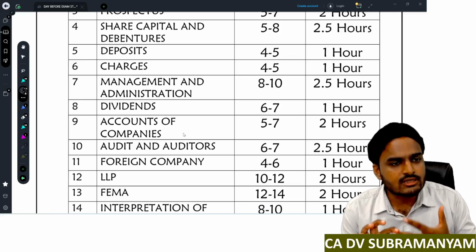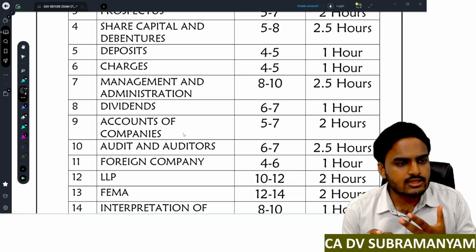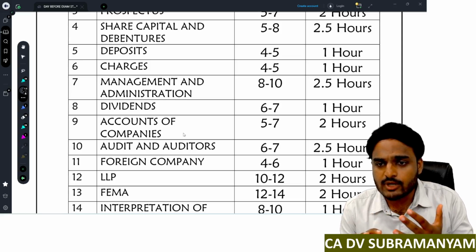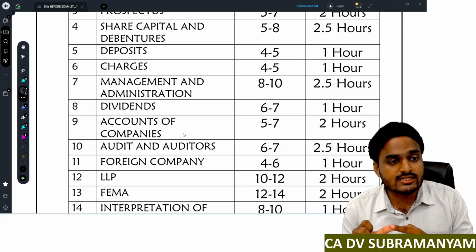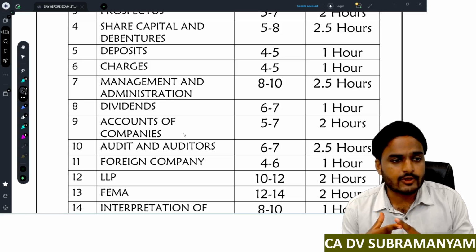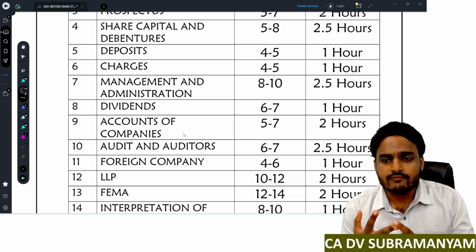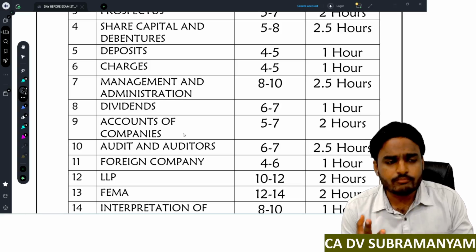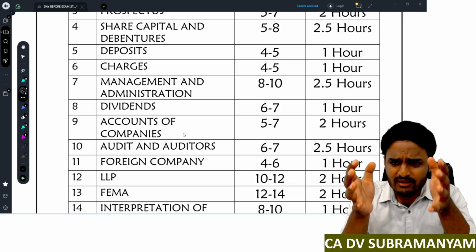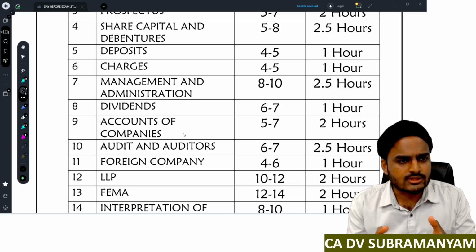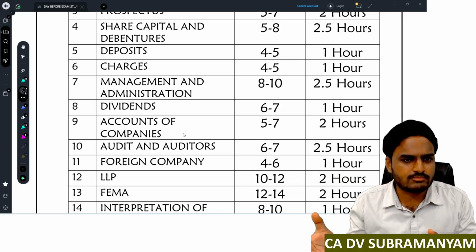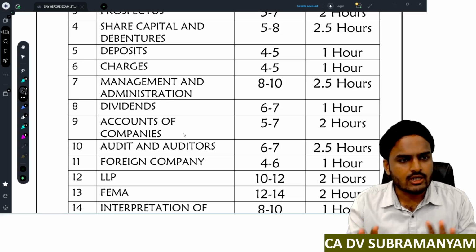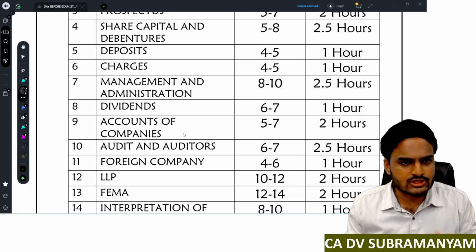Next, annual general meetings, extraordinary general meetings, notice, explanatory statement, then proxy, quorum, various types of voting, and finally the important topic is minutes. So first complete revision of these concepts and then go with the balance concepts. Allocation of 2.5 hours is sufficient.